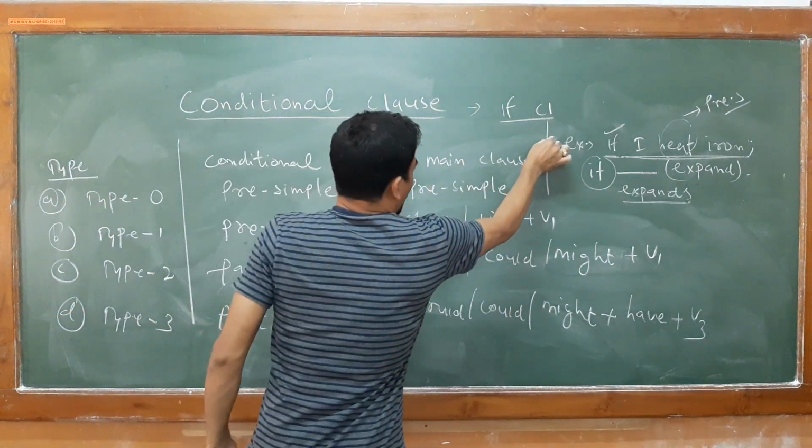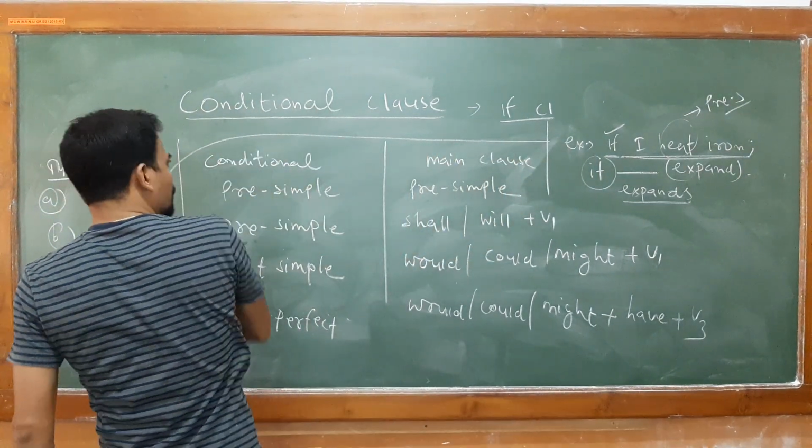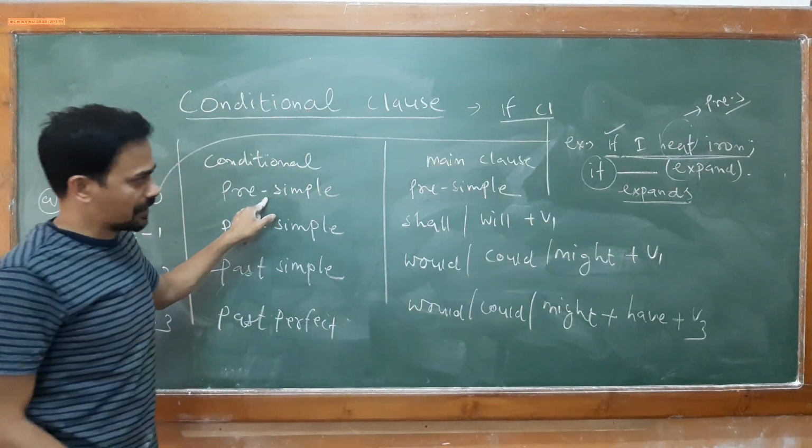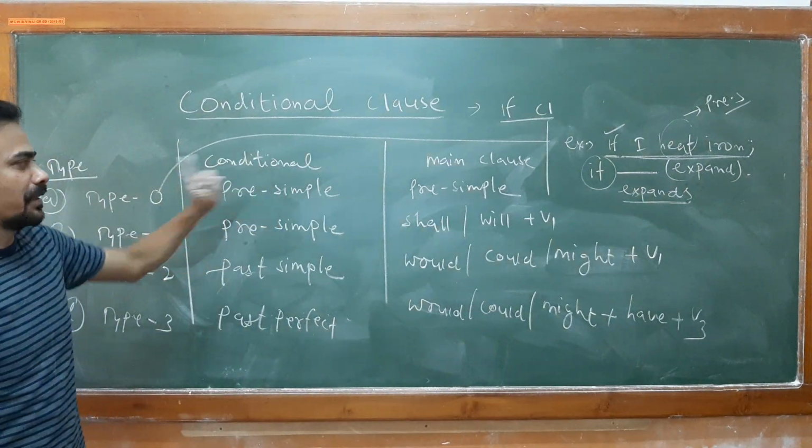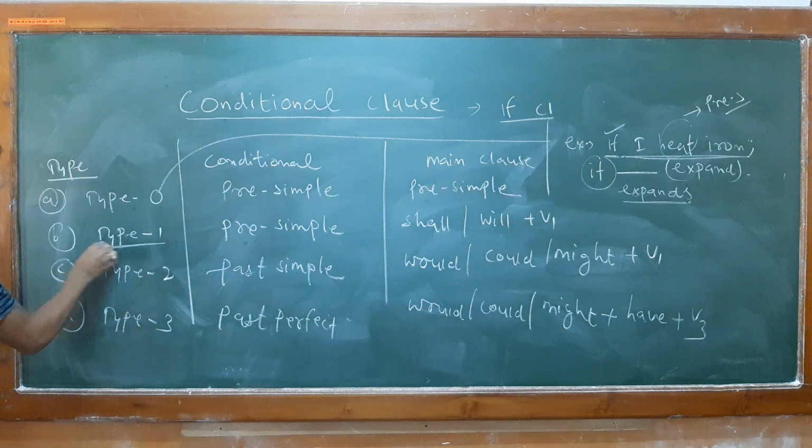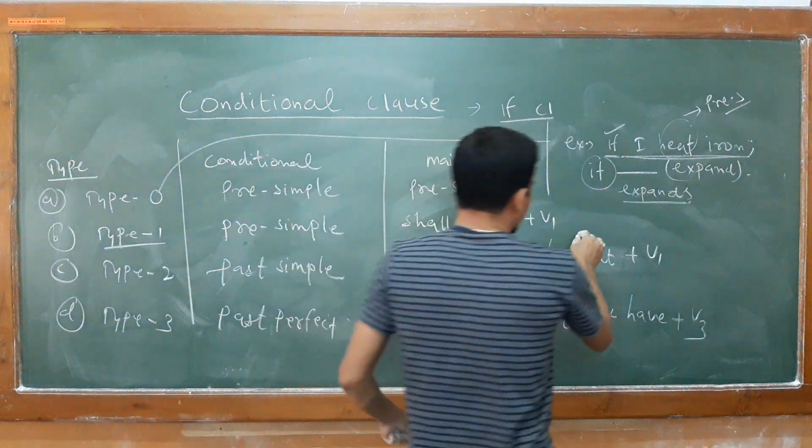Now once you come to know type 0, it will be easy for you to understand the rest. Now type 1, another statement I am showing you.